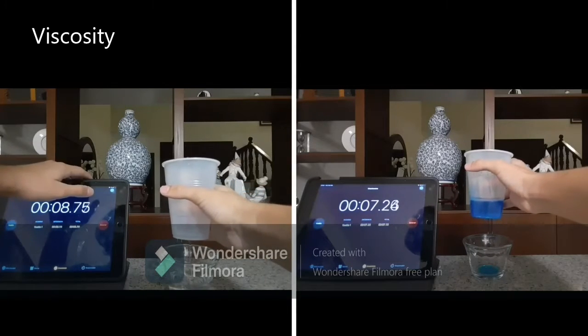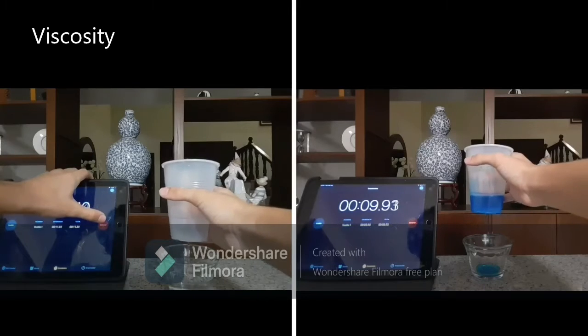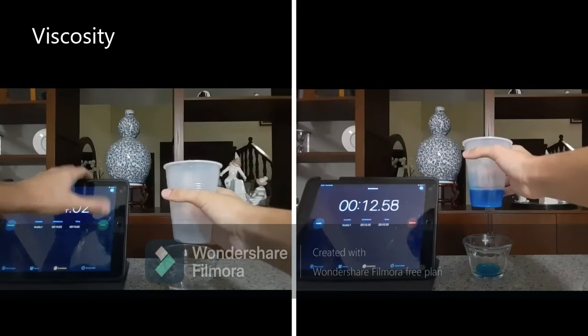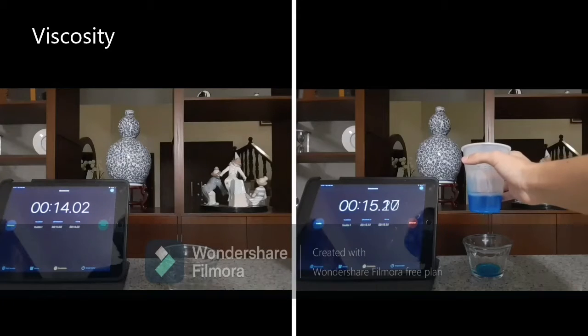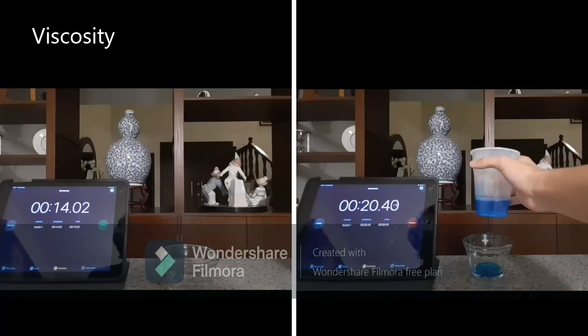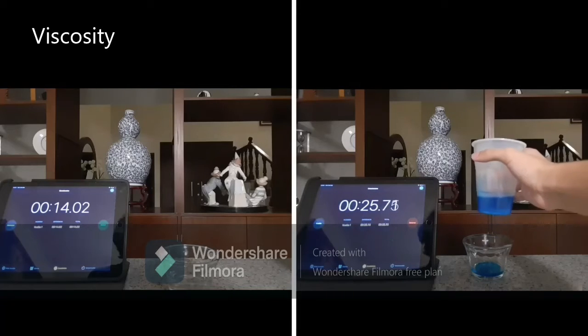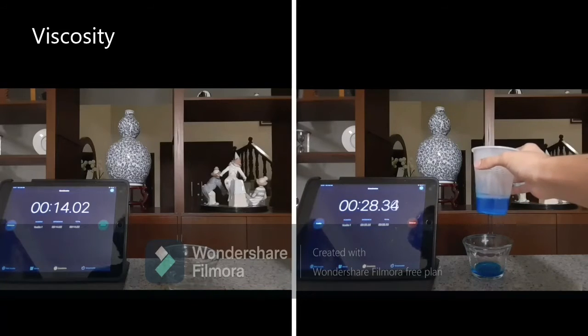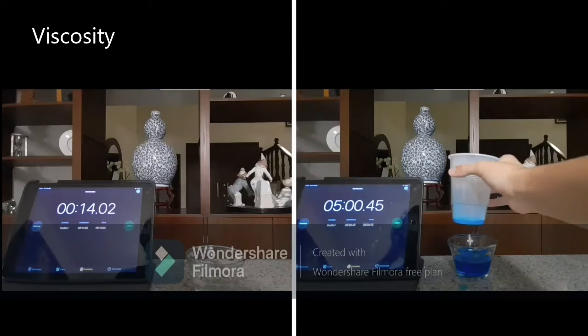You can see water is about to get empty in the cup. The cup of water gets empty 13.200 seconds after being released the liquid. And as we can see, the soap is just barely beginning. After almost 4 minutes later, the cup of the soap got empty. We can see there is a great difference of time between water and soap. This is because they have different viscosities.